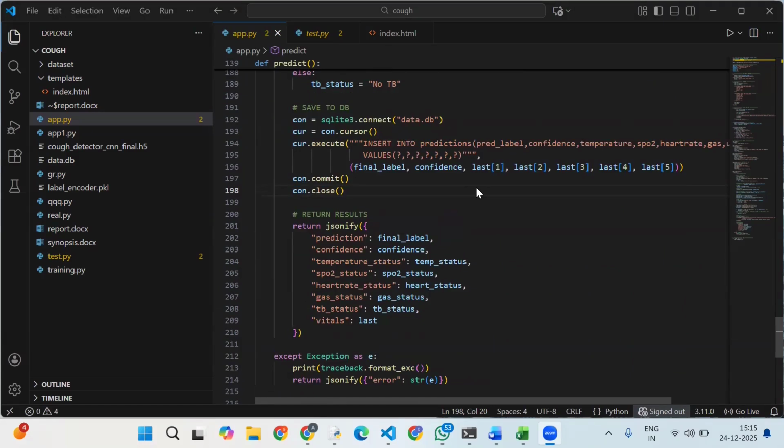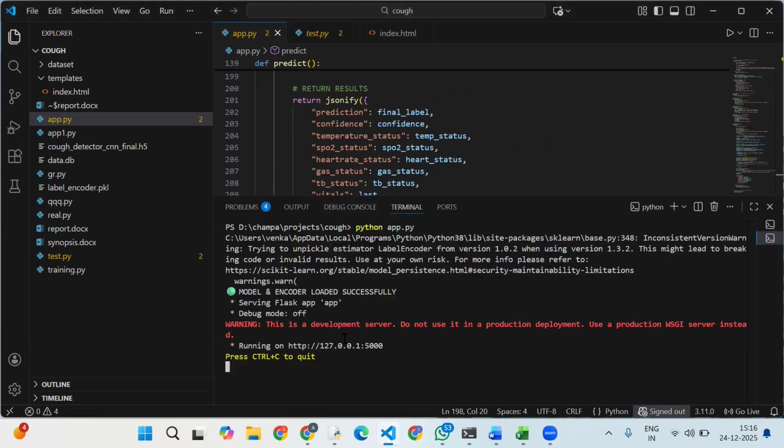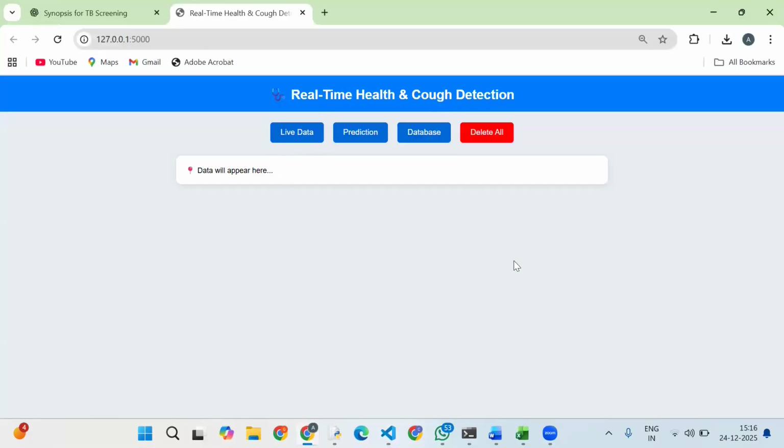In our database, we store data in two separate parts. One part holds all the data we are getting from the link, and the other, separate part holds what we are predicting, inside a single web page only. Once you run it, it will give one link. We need to follow that link. So this is our dashboard, real-time health and cough detection.